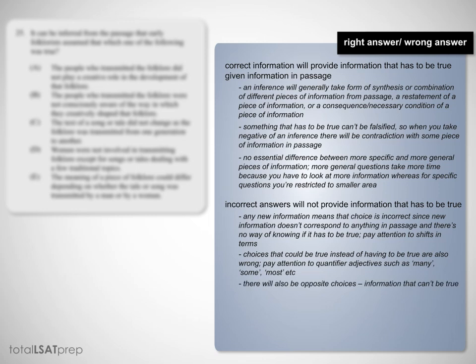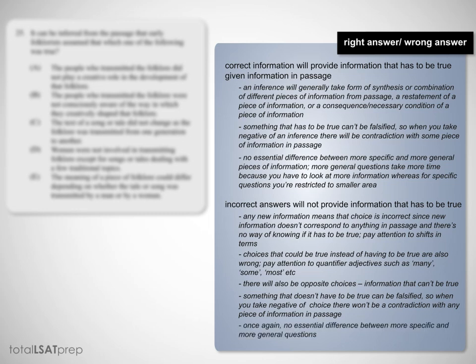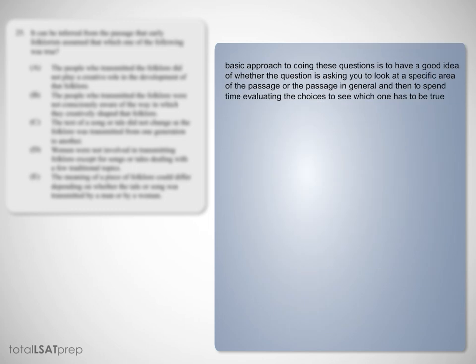There will also be opposite choices, information that can't be true. And something that doesn't have to be true can be falsified. So when you take the negative of the choice, there won't be a contradiction with any piece of information in the passage. And once again, there's no essential difference between the more specific and the more general questions. So the basic approach to doing these questions is to have a good idea of whether the question is asking you to look at a specific area of the passage or the passage in general, and then to spend time evaluating the choices to see which one has to be true.